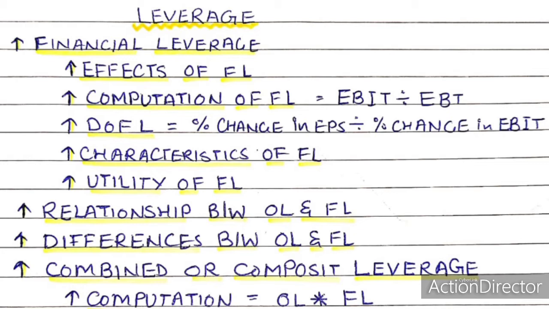Degree of financial leverage may be defined as the percentage change in taxable profits as a result of percentage change in operating profits. Accordingly, the formula can be put as under: percentage change in taxable profits divided by percentage change in operating profits, or we can say percentage change in EBT divided by percentage change in EBIT. The quotient should be greater than 1. If the quotient does not exceed 1, there will be no financial leverage.